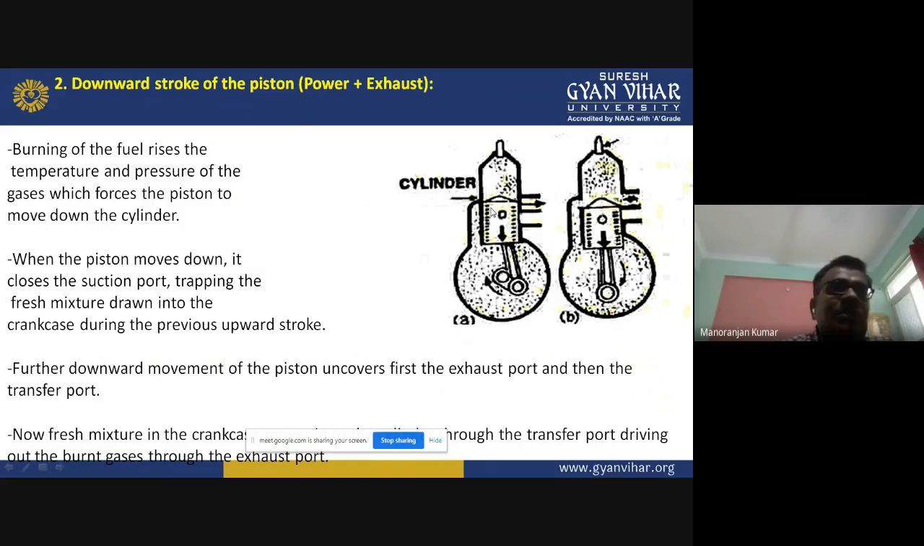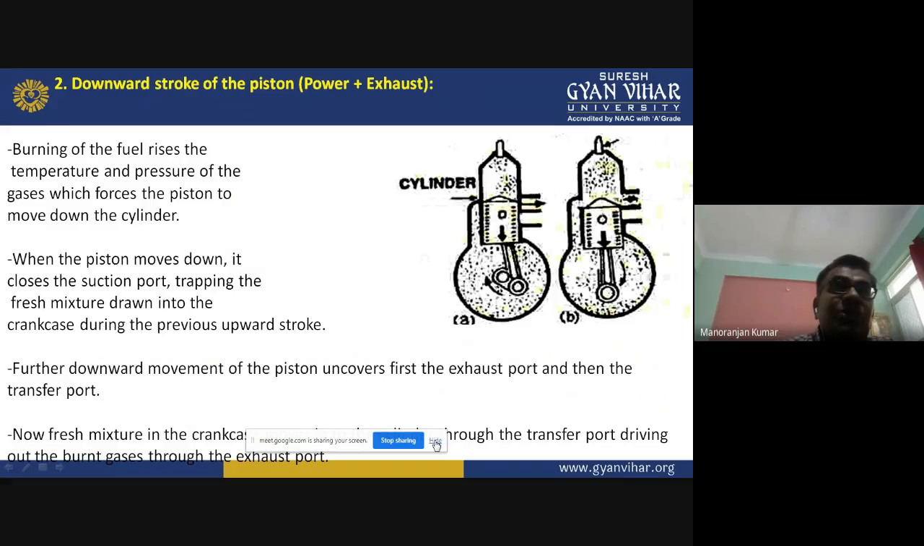When the piston moves down, first it will close the suction port. When the piston is moving downward, first it will close the suction port, and when the suction port is closed, it will trap the fresh mixture drawn into the crankcase during the previous upward stroke. Okay, so with further downward movement of the piston, it will uncover first the exhaust port, and after that the transfer port.